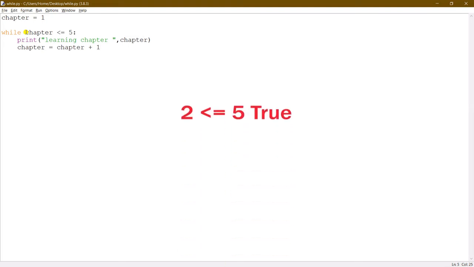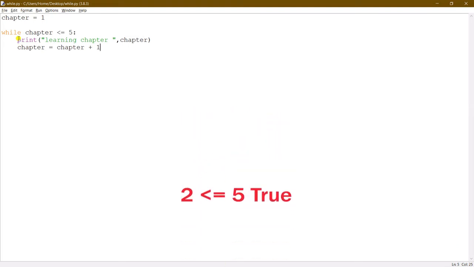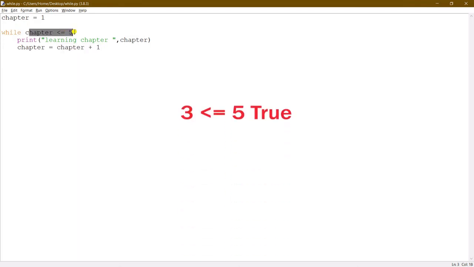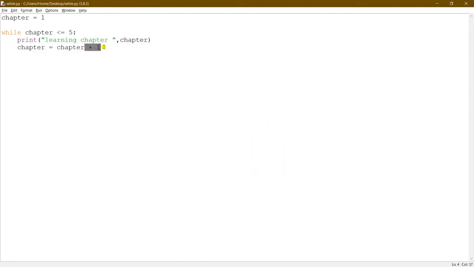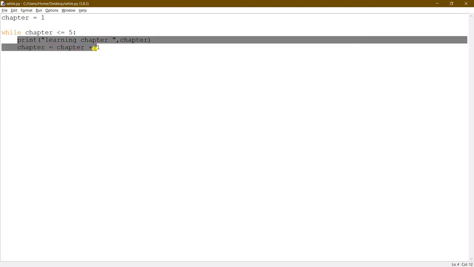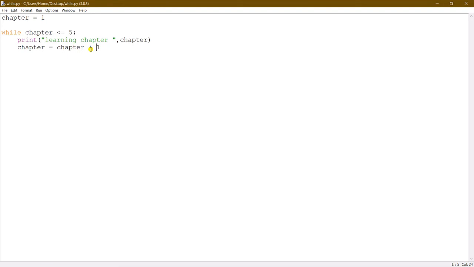2 is lesser than or equal to 5, right? And again it will print the statement the second time, and now it will increment the value by 1. So now it's 3, and 3 is lesser than or equal to 5. For the third time it will print the statement and increment the value by 1. And now 4 is lesser than or equal to 5, and again for the fourth time it will do the same task and increment the value by 1.